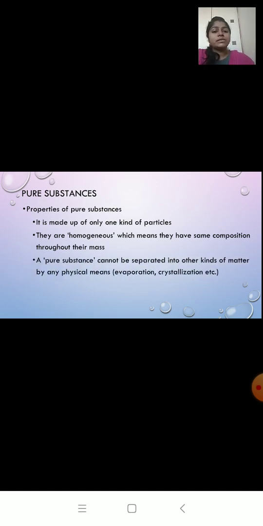A pure substance cannot be separated into any other kinds of matter by any physical means. That is, either by evaporation or crystallization, I cannot separate a pure substance because it is made up of only one kind of particle. So we cannot separate them. The physical and chemical properties remain the same because it is made up of only one kind of particle. So all the atoms will have the same physical and chemical properties.